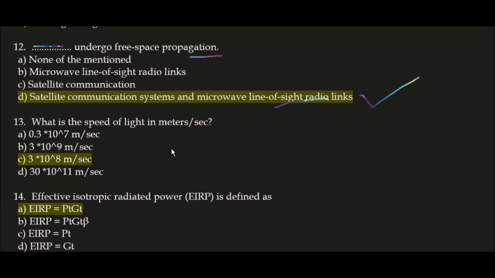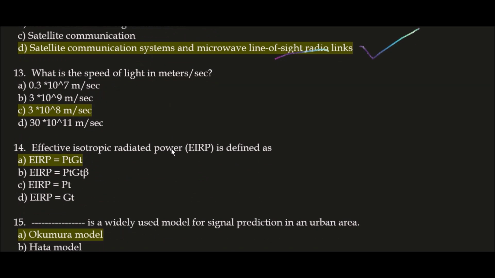Next question. What is the speed of light in meters per second? This is a pretty simple question. Answer is option C. The speed of light is 3 multiplied by 10 to the power 8 meters per second.